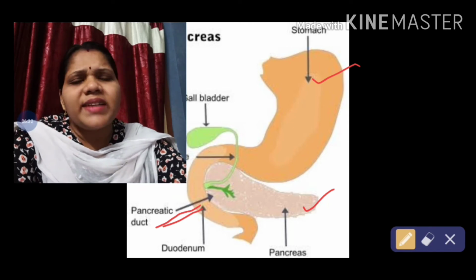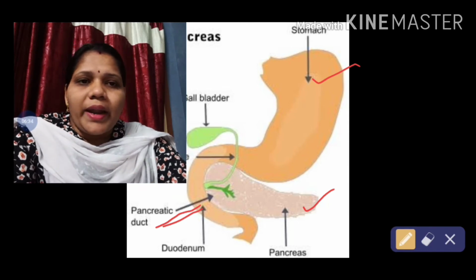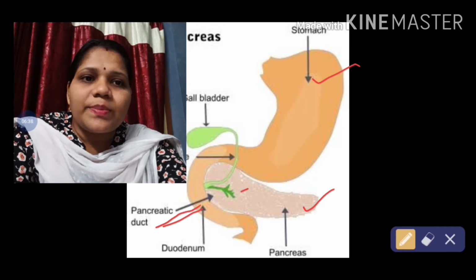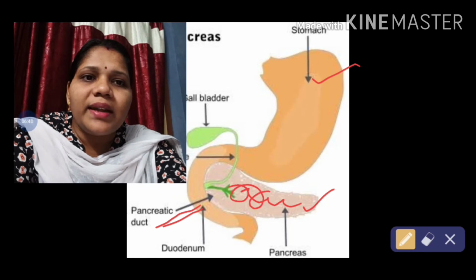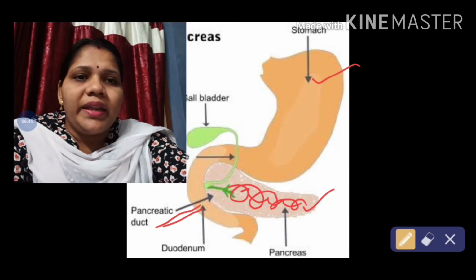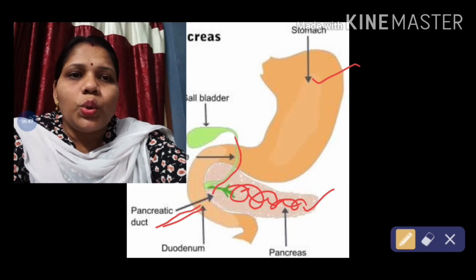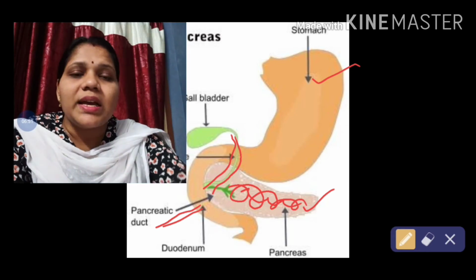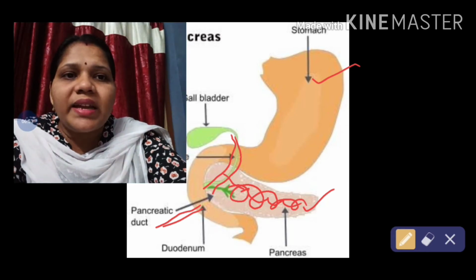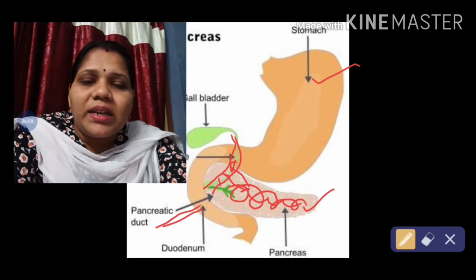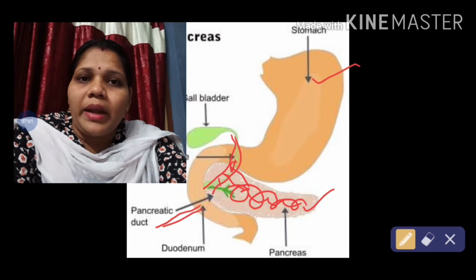Now, how is it an endocrine gland? Inside the pancreas some cells are present, and those cells also secrete hormones. Whatever they secrete is poured directly into the bloodstream through the blood vessel. That's why we can say that it is also an endocrine gland.